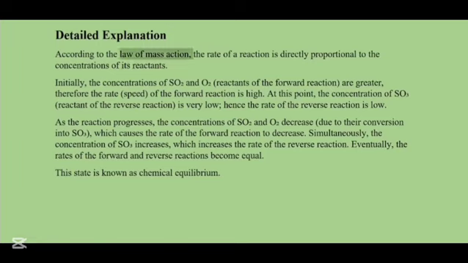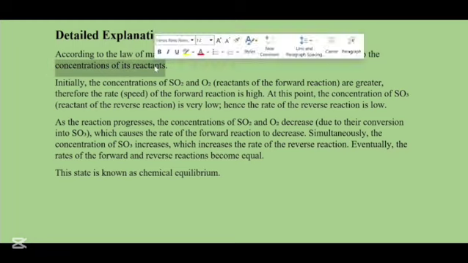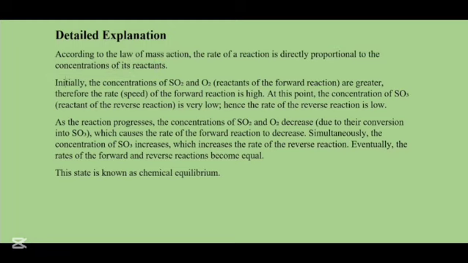According to the law of mass action, which is not included in your Federal Board book, the rate of a reaction is directly proportional to the concentration of its reactants. Initially, the concentrations of SO2 and oxygen's two diatomic molecules are greater. Therefore, their rate, which I told you is the speed of the forward reaction, will be high. At this point, the concentration of SO3 is very low, hence the rate of the reverse reaction will be low.